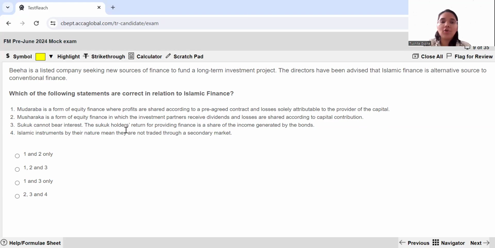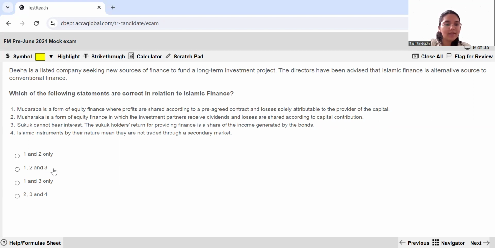The Sukuk holder's return for providing finance is a share of the income generated by the bonds. This is also absolutely correct. Like we have studied in the principles of Islamic finance, interest is not allowed in Islam. Hence, Sukuk can never bear interest. So far we have found statement 1 and statement 3 to be correct. Statement 2 is incorrect. So any option that involves statement 2 should get eliminated.